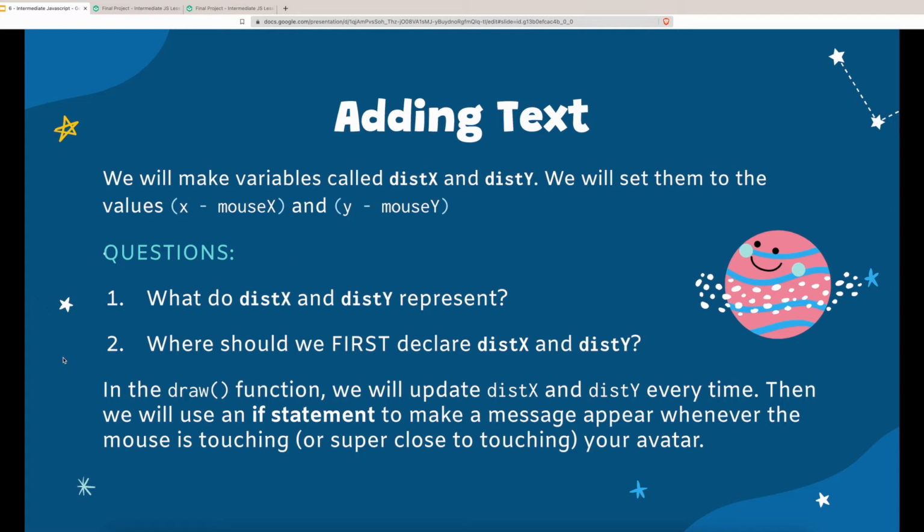Now, here we have two questions to check your understanding of what dist_x and dist_y are. So, first off, what do dist_x and dist_y represent? Pause the video and try to figure out the answer yourself.